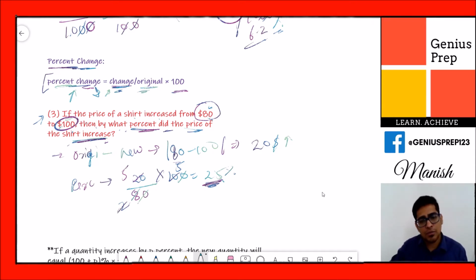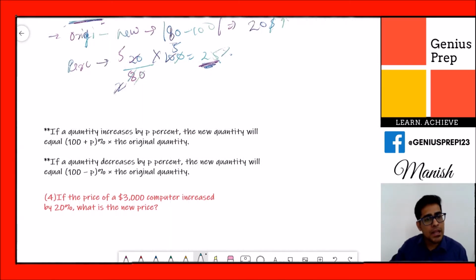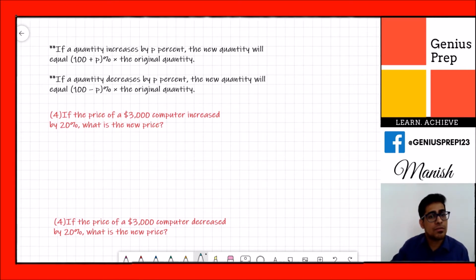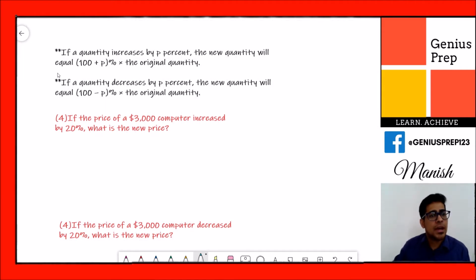So this is another kind of question, and then you will solve another topic or another concept, a different type of question you will see. So this is a new concept, and this is what it says. If a quantity increased by p percentage, the new quantity will equal 100 plus p percentage multiplied by original quantity. Okay, so this is just a concept. What is the meaning and what kind of question you are expecting from this concept is like this.